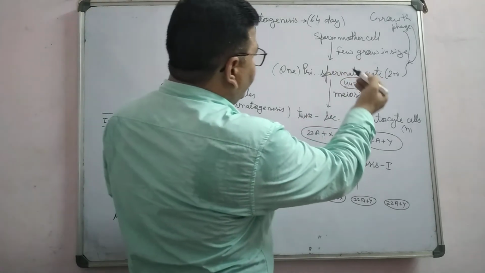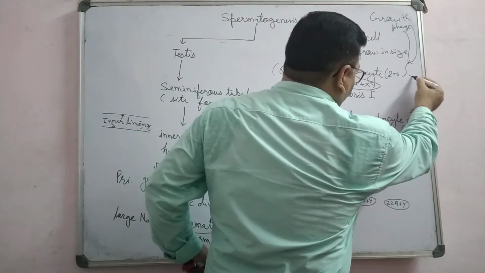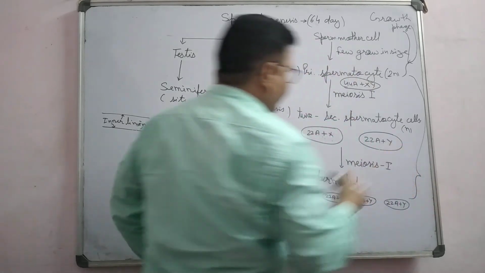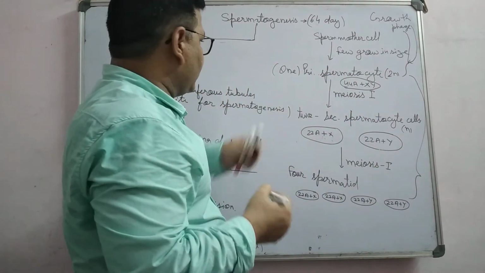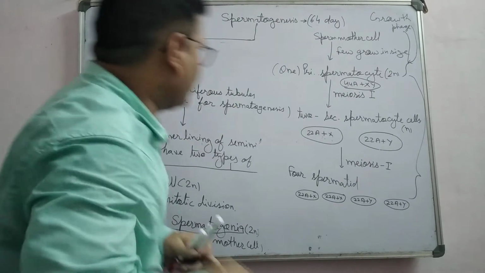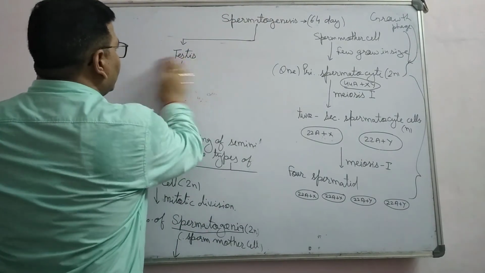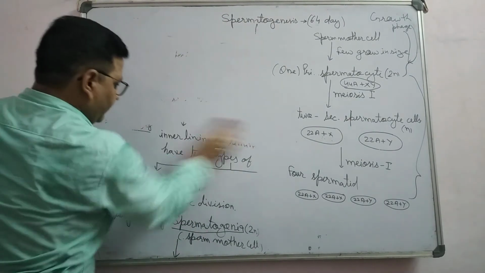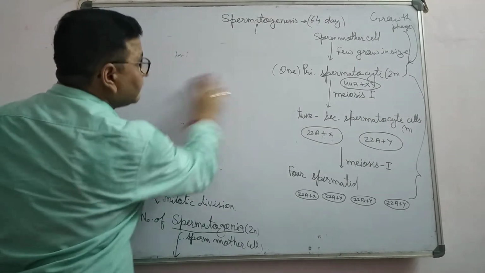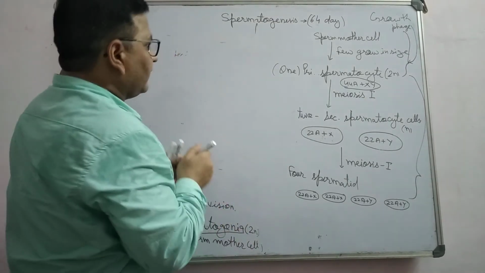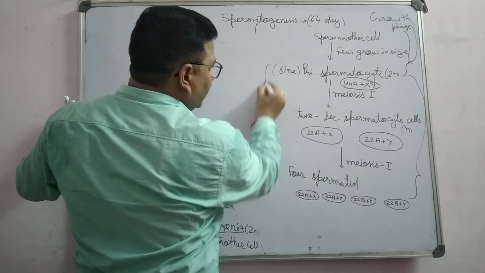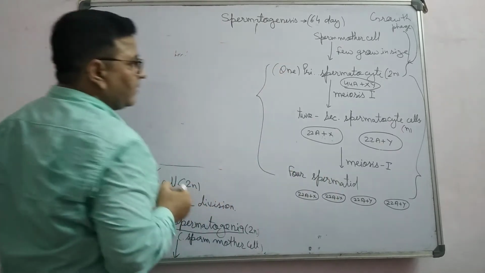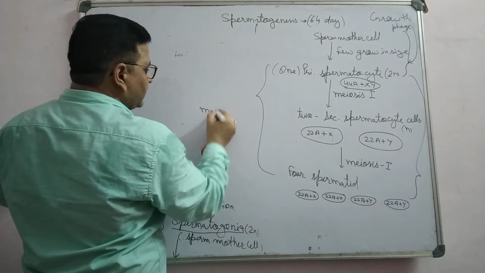So from primary spermatocyte to spermatid, this is the maturation phase. This represents the maturation phase.